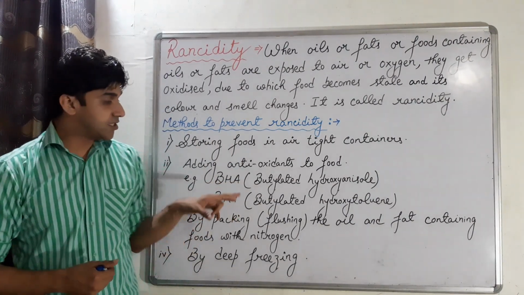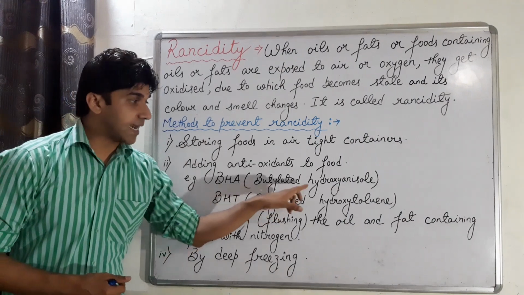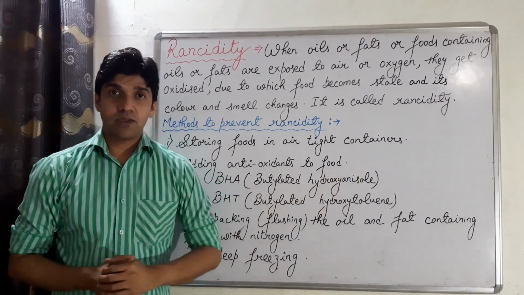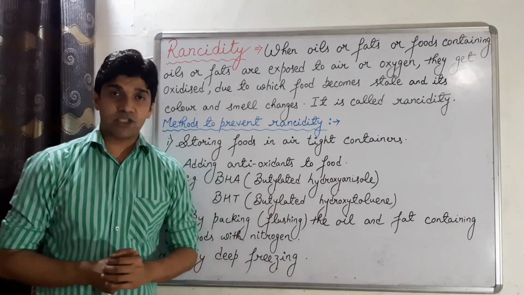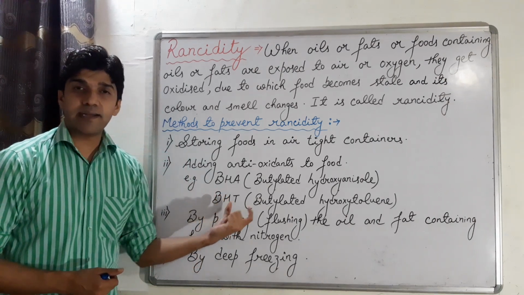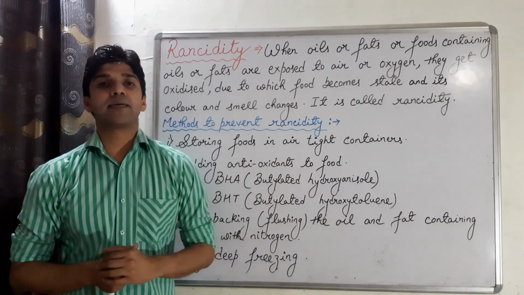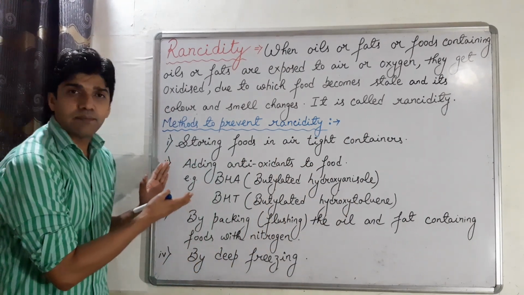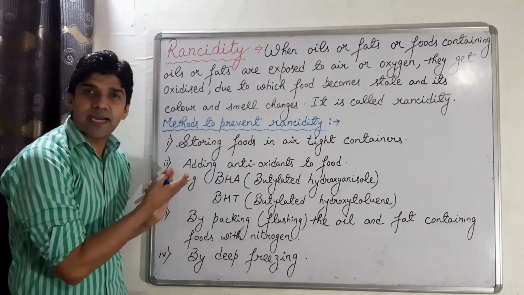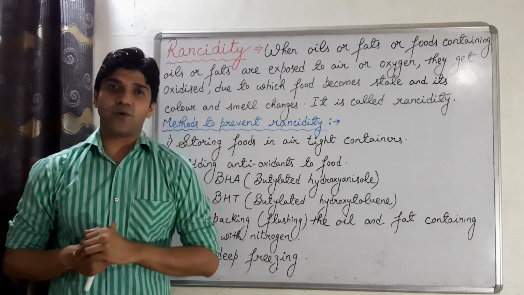Full form of BHA is butylated hydroxyanisole. BHT is butylated hydroxytoluene. Clear? So these are the most common antioxidants which prevent oxidation of food.